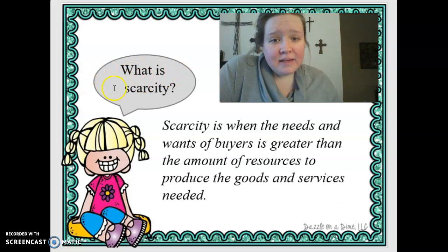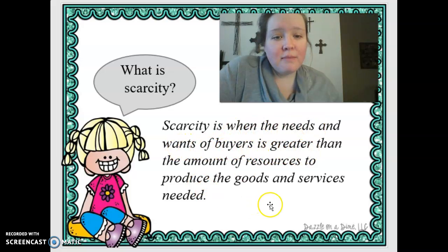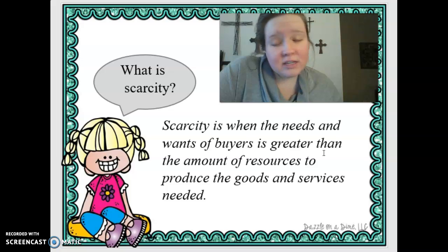What is scarcity? Scarcity is when the needs and wants of buyers is greater than the amount of resources to produce the goods and services needed. So around Christmas time, there was a new game system that came out, and Miss Garza doesn't really remember which one it was because I don't play video games.